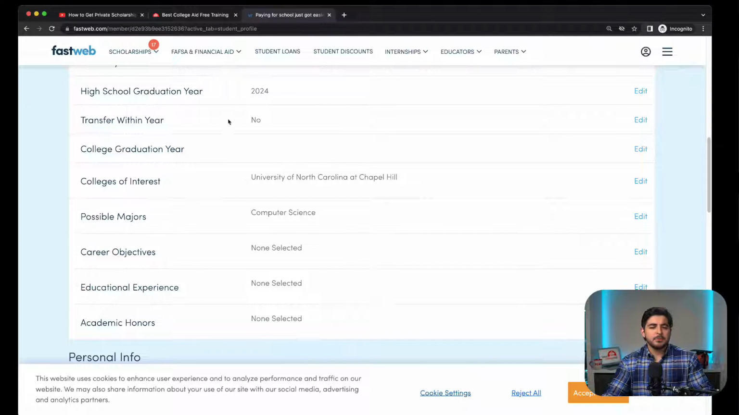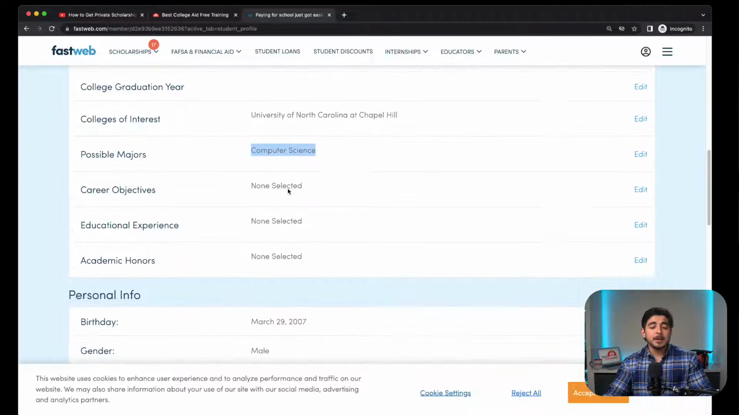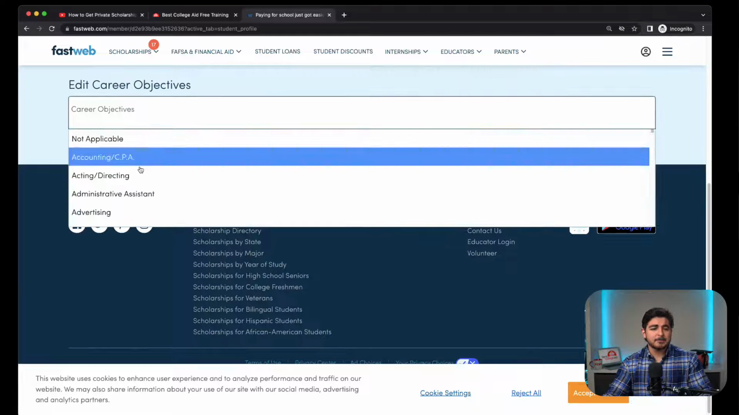Let's keep on going down. I put down the University of North Carolina as a potential interest. It doesn't really affect much what universities you put down, but you can put as many or as little as you want. There's not really an important criteria. Computer science as a possible major. That's okay. Career objectives, we can edit this.